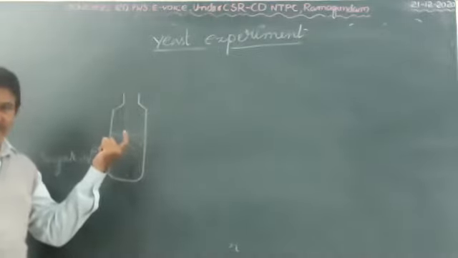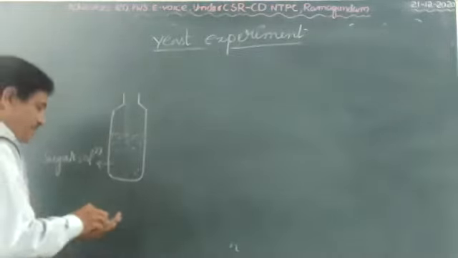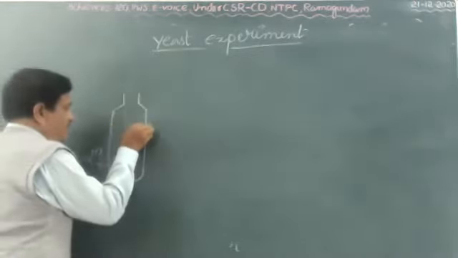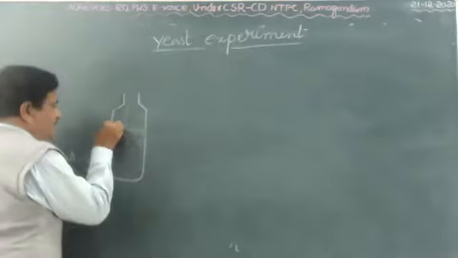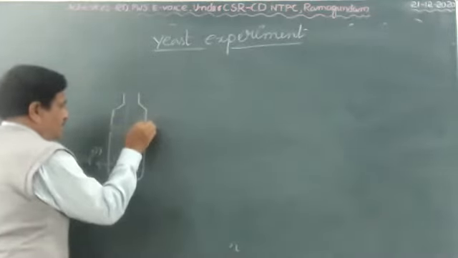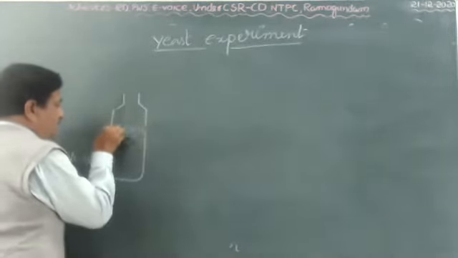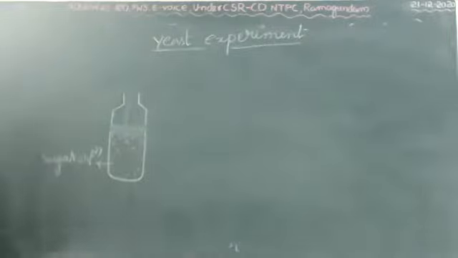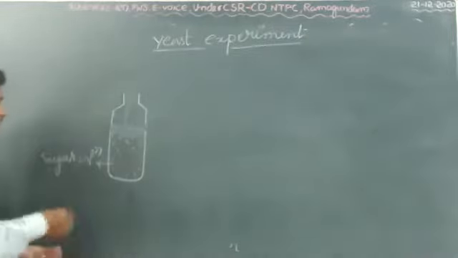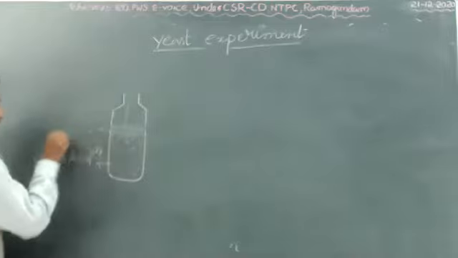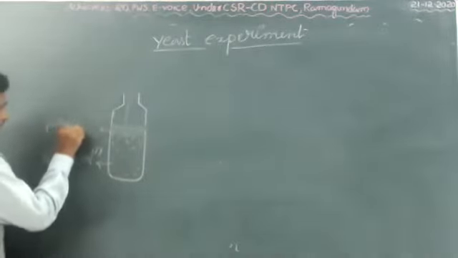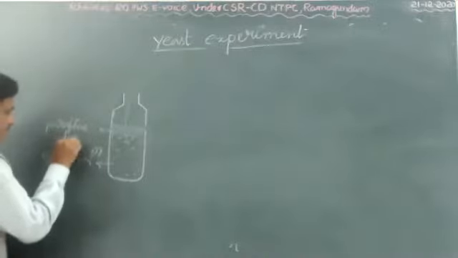Okay, children. Next, after that, you pour 10 ml of paraffin liquid.